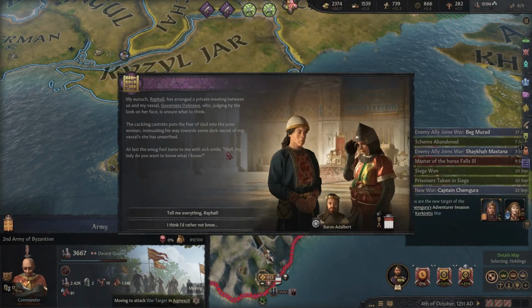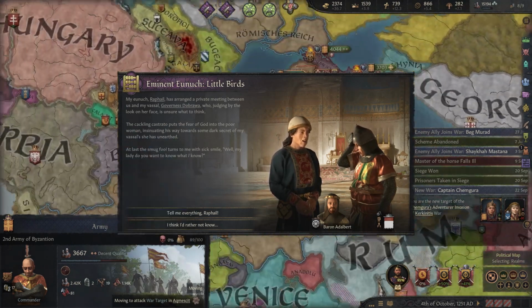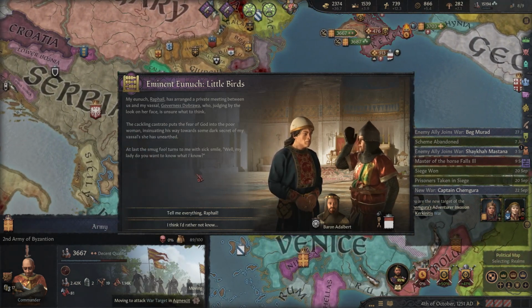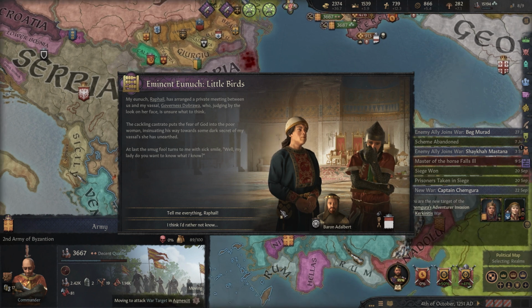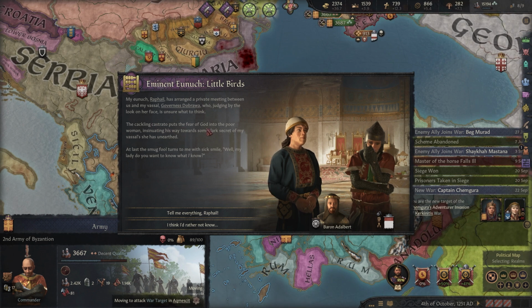Alright, our armies are going to assist there. Eminent Eunuch, little birds. My eunuch Raphael has arranged a private meeting between us and my vassal, Governess Dobrava, who, judging by the look on her face, is unsure what to think. The cackling castrato puts the fear of God into the poor woman, insinuating his way towards some dark secret of my vassal she has unearthed. At last, the smug fool turns to me with a sick smile. Well, my lady, do you want to know what I know?